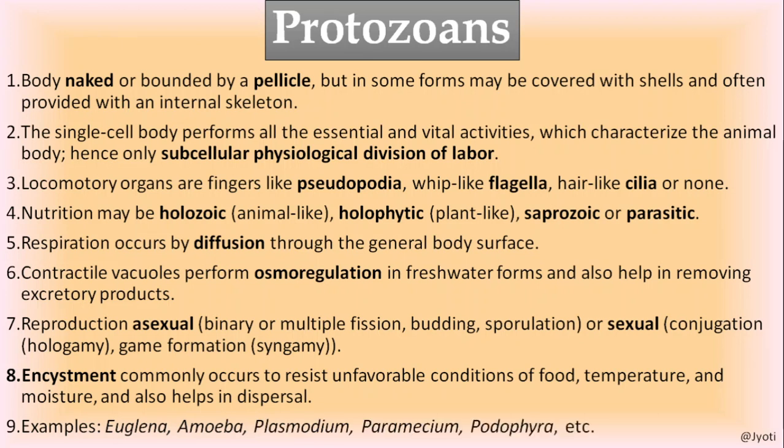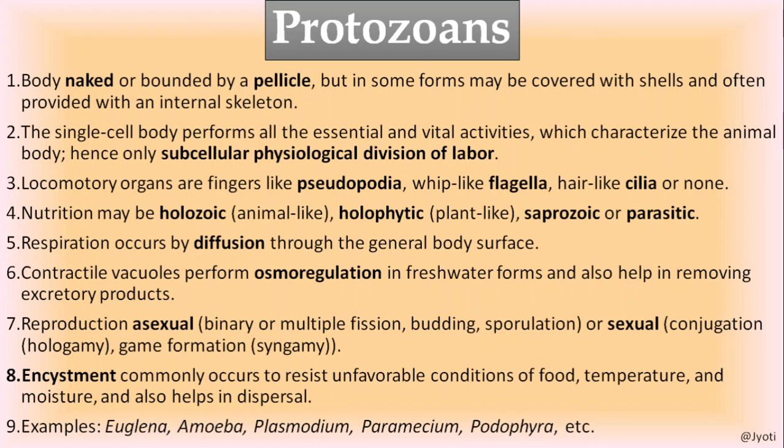And here are the examples: Euglena, amoeba, plasmodium, paramecium, podophrya. So see here, as I said, the protistans can be linked with other groups of organisms. Here you can see Euglena, that is categorized under euglenoids.